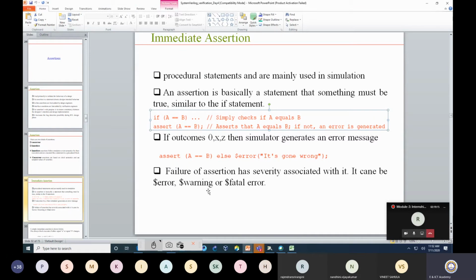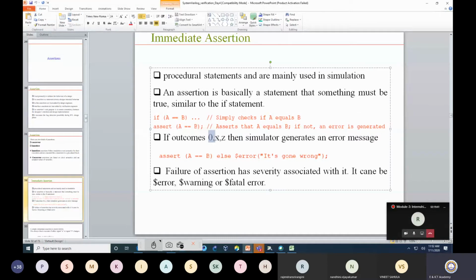But with an if condition, I am not worrying about the output, whether it is true or false. When I am using an assertion, I am expecting it to be true. If it is not true, then I am worried about it, so that is why the error has to be generated. So this is the simple difference between the assertion and your simple conditional statement.